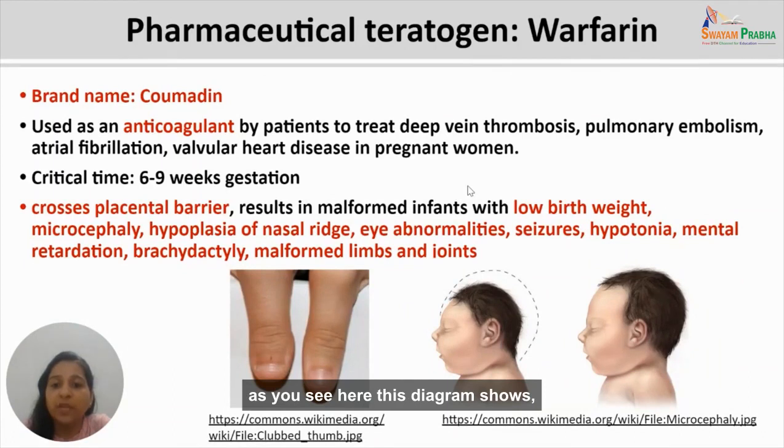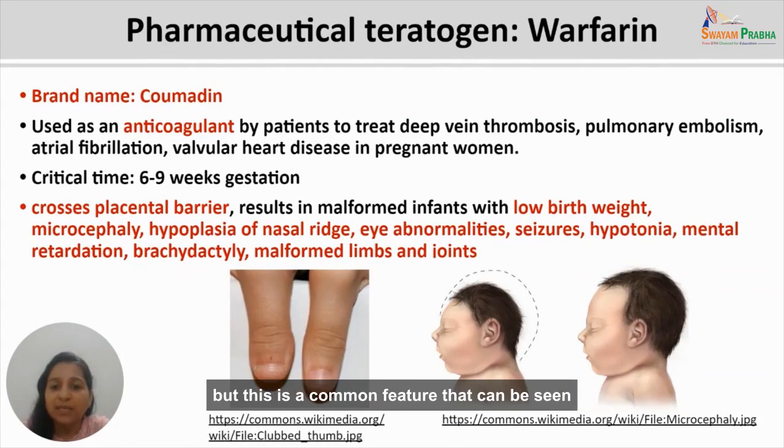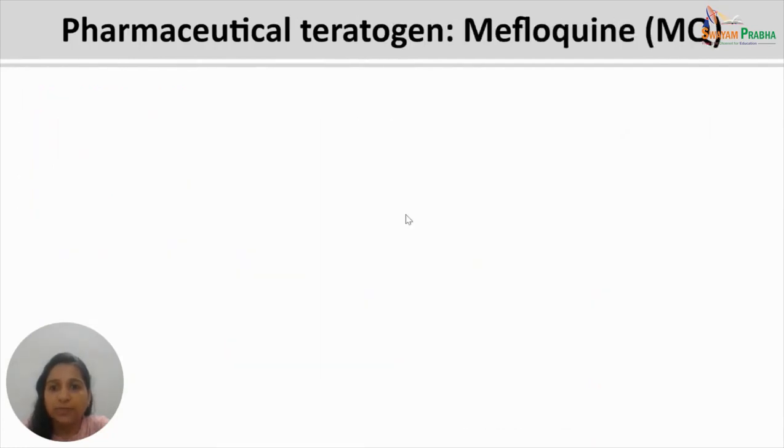As you see here, this photograph shows a clubbed thumb, that is the size of the nail, and thus the tip of the finger, is quite small. Though it does not affect the person much in any way, this is a common feature that can be seen when the mother is exposed to warfarin, and thus this is a common feature in the child.